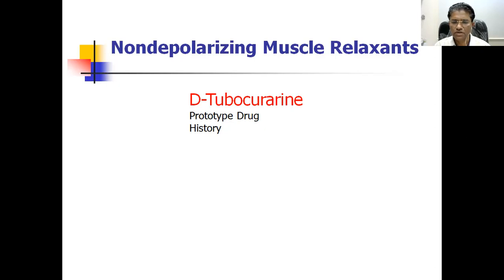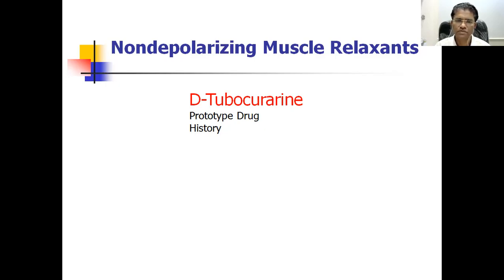When these drugs block the nicotinic receptors, they paralyze the skeletal muscles in a serial, or you can say a hierarchy manner. For example, not all the muscles are paralyzed immediately. Once we give the drug, initially the muscles of the eyes, extraocular muscles, muscles of the fingers, then muscles of the hand, foot, leg, arm, then trunk are paralyzed. And lastly, the intercostal muscles and the diaphragm will be paralyzed.